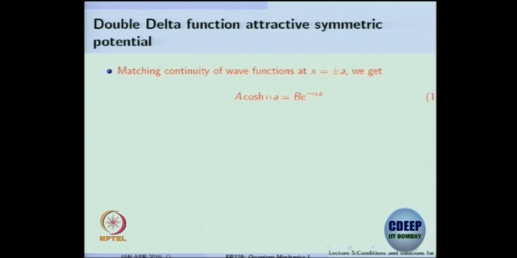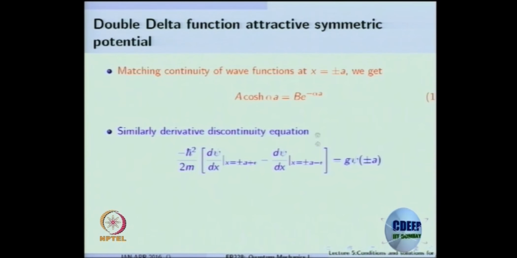So what is the next thing? The wave function must be continuous at x equal to plus or minus a. Those are the two boundary points, and you can put in that condition. Very easily we can do this at plus a or minus a, so I have taken one of them. But the delta function potential requires that there is a definite derivative discontinuity. We have seen this.